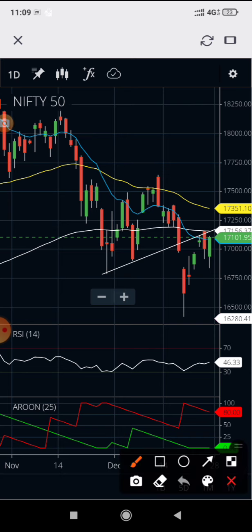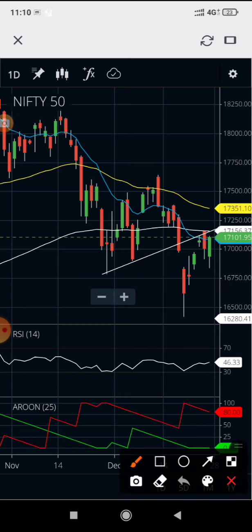So again, you would see here that it has made a piercing line kind of candle. Okay, so yeah, piercing line candle starts from the lower side and goes 50% or more of the previous candle. So that is the piercing line pattern. So it is a bullish pattern that signals there will be a potential upside.